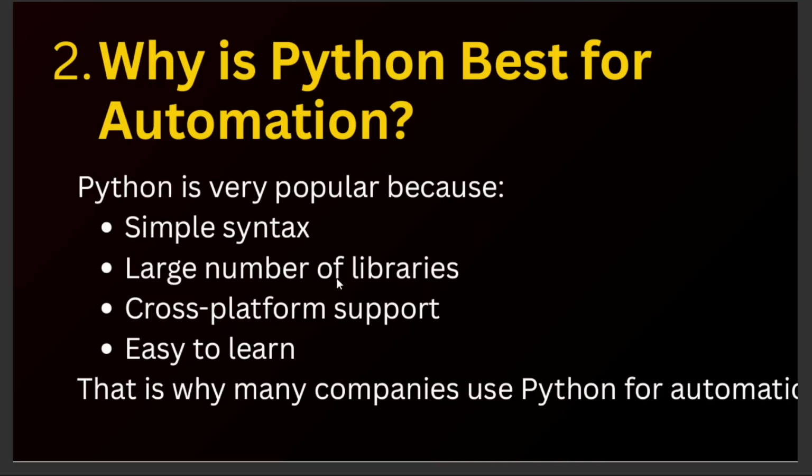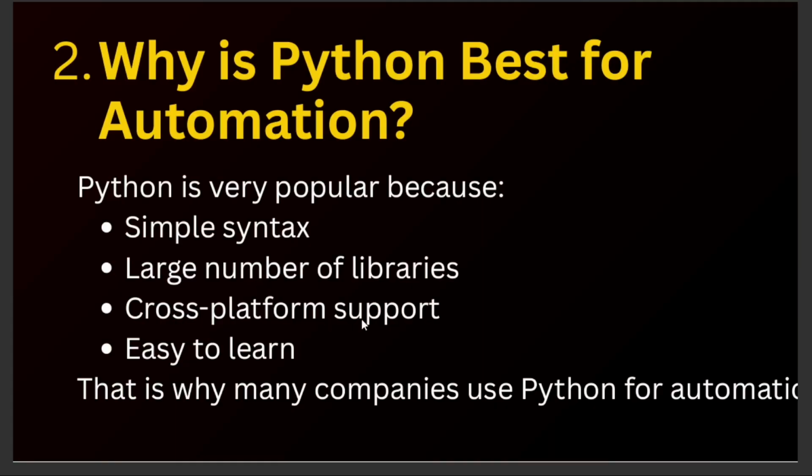Let's see why Python is best for automation. Because it's a very popular language. Why is it very popular? Because of its simple syntax. And then we have a large number of built-in libraries in Python, and we can use those by importing them in a script.